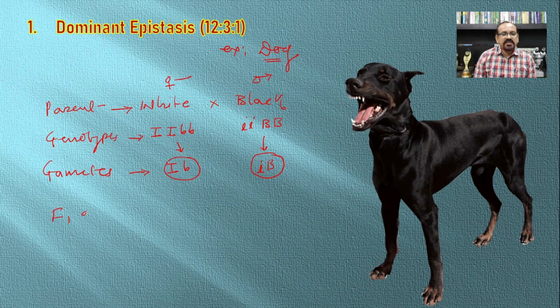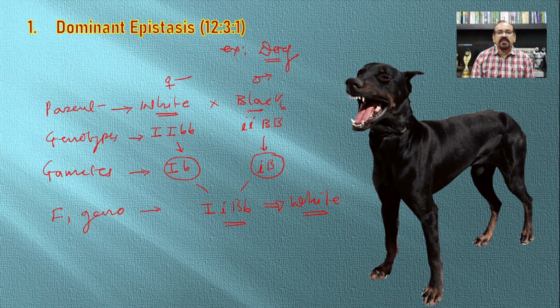So the F1 generation will have the combination of these gametes in the form of genotype, that is capital I small i capital B small b. And if we see the phenotype of this F1, it is white. In this way we have the F1 generation organism after crossing between the female white dog and the male black dog.